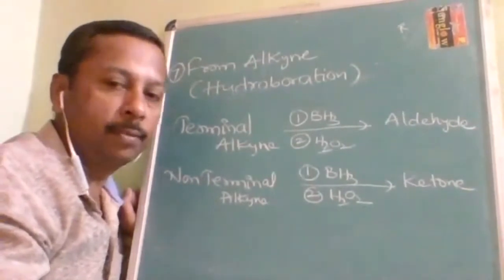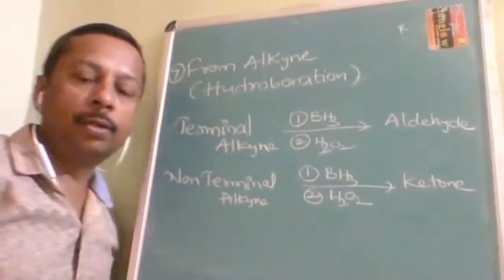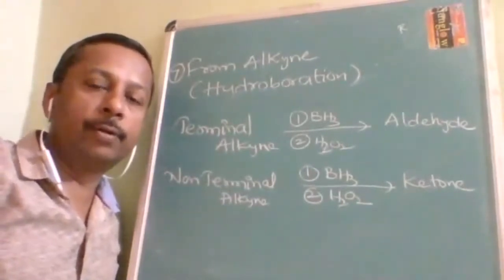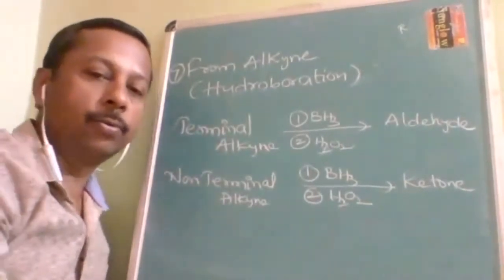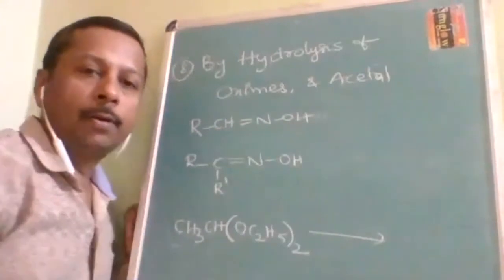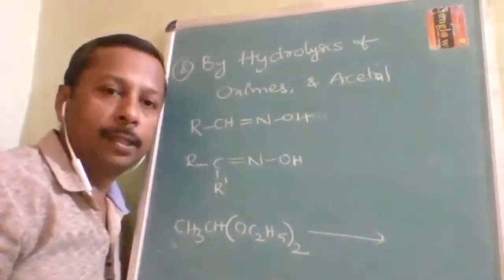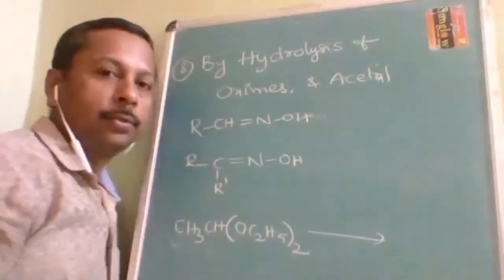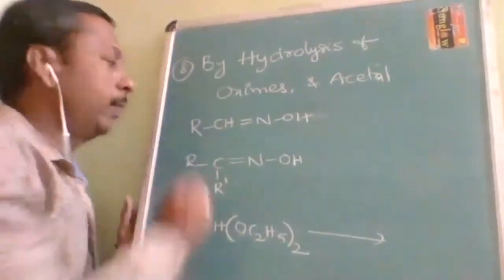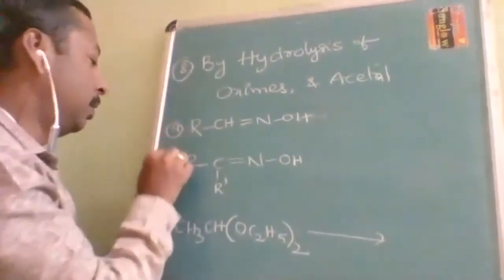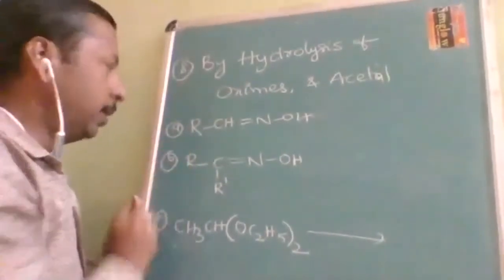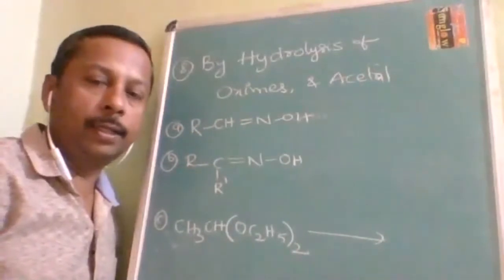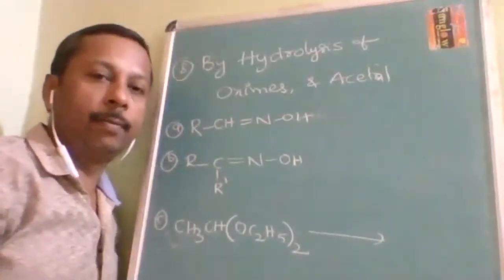Okay. The 7th method, I think it is clear. To prepare from alkyne, we have to do hydroboration followed by reaction with H2O2. Okay, we are into the next preparation method. That next preparation method is by hydrolysis. Okay, so hydrolysis, again it is divided into 3 parts. In the previous method, from the alkynes, how many parts? 2 parts are there. Here by hydrolysis, again there will be 3 parts.